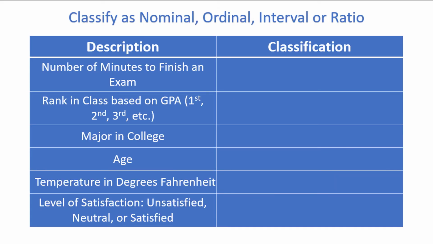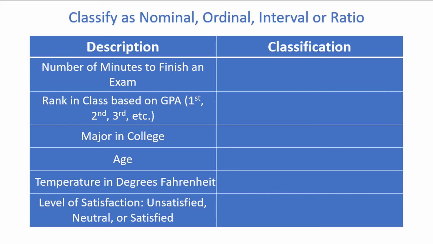Let's look at some more examples. Give these 6 examples of variables a shot. Should each variable be measured at the nominal, ordinal, interval, or ratio level? Pause the video and think them through, and I'll be right back with the answers and explanations. Alrighty, I'm back. Let's go through these one at a time.